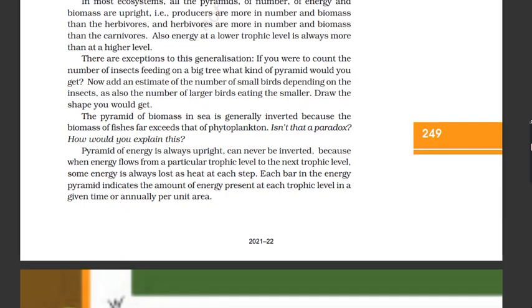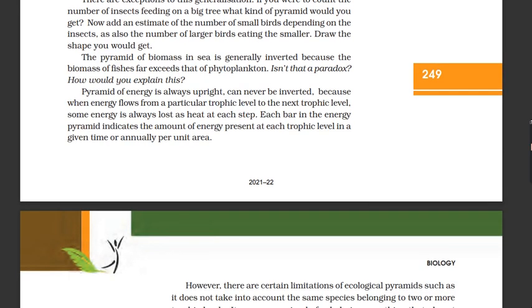The pyramid of biomass in sea is generally inverted because the biomass of fishes far exceeds that of phytoplankton. Isn't that a paradox? How would you explain this?